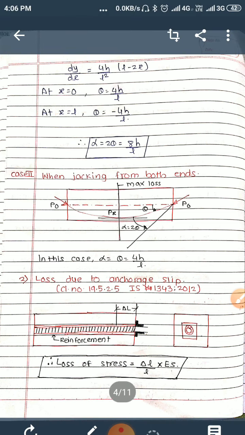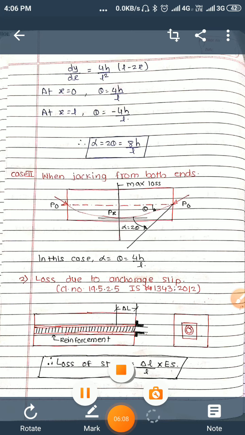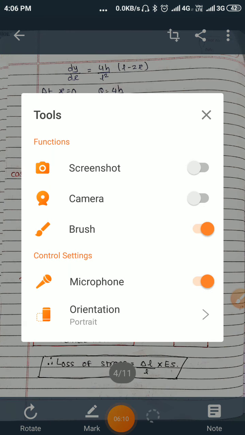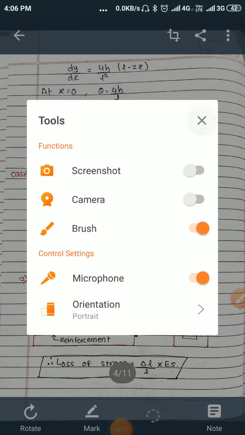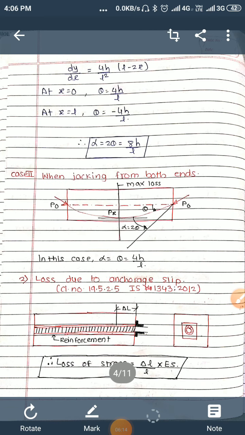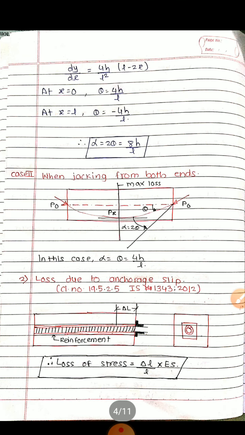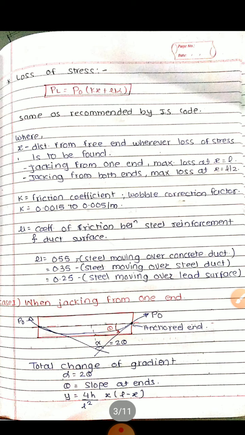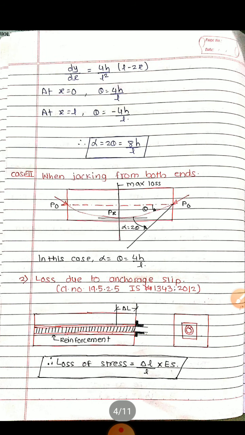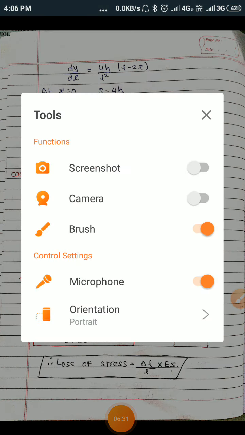So by using some concepts of geometry, we found the value as alpha is equal to 2 theta is equal to 8h upon L. So this is for jacking provided from one end. And what is the case when jacking is provided from both the ends?